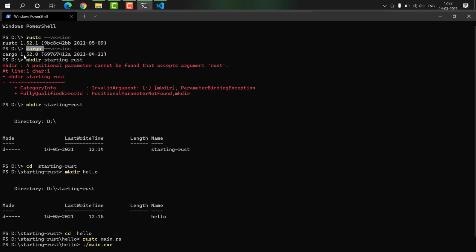Now there's something important about Cargo. Cargo helps you in lots of ways. It helps you create new project templates. You can use a command like cargo new followed by the project name, which creates a new project template. You can use cargo build to build a project. If you want to build and run a project, simply say cargo run. There are other commands too, like cargo test to test your project, or cargo doc if you want to document your project.